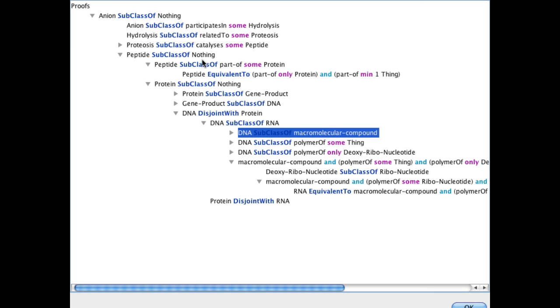So you can see in this case, the justification-oriented proof really allows us to drill down and come towards the root cause of why something is unsatisfiable. And it all boils down to protein being unsatisfiable. And then we can examine the axioms from here, following the path of lemmas.